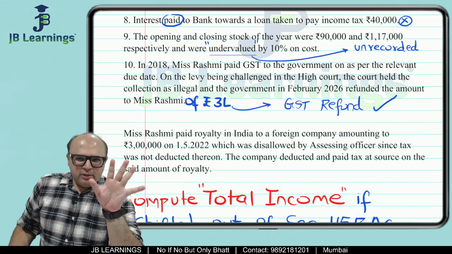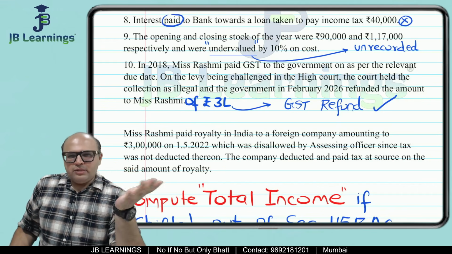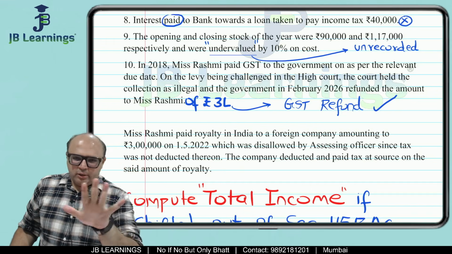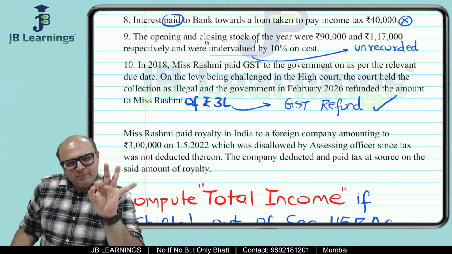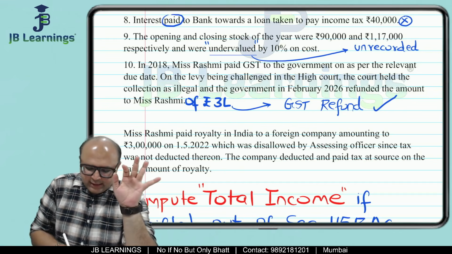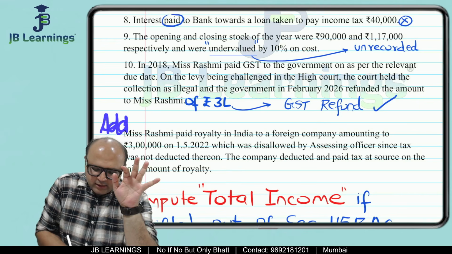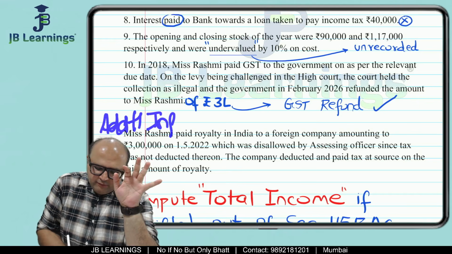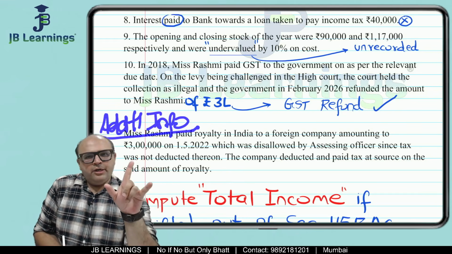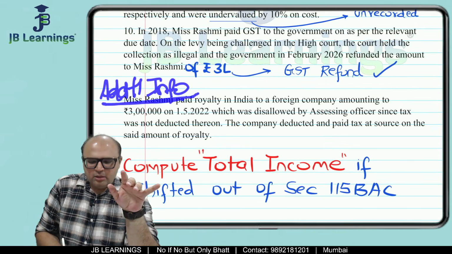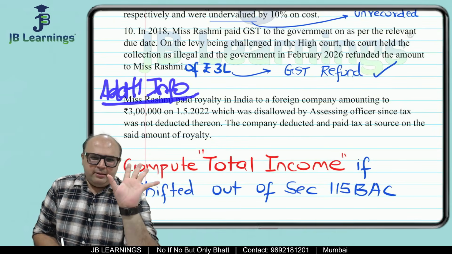See, if you get confused in the exam, you can always write your note. You can always write your assumption. What I see, AI almost always writes additional information. If they have written additional information, now there is no confusion. Then 100% this is information which is not debited or credited.